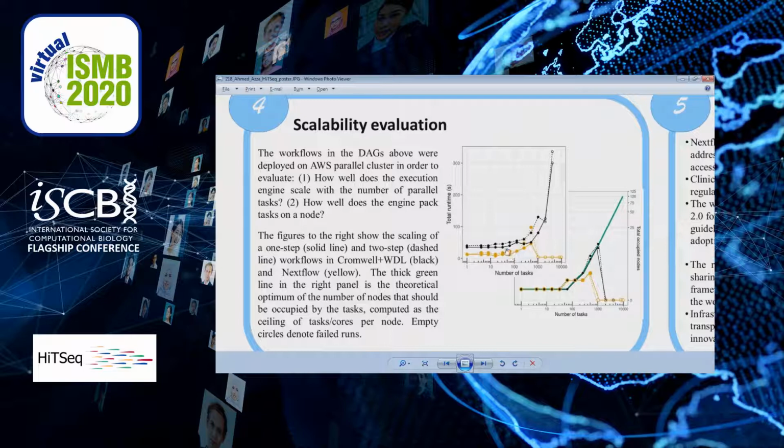Generally, though, at lower task counts, both of them were scaling linearly with increasing the number of tasks, while at higher counts, 1,000 and beyond, both of them were failing, with Cromwell distinctly taking longer to clean up and exit. While we only show patterns for Cromwell with WDL, the same pattern was observed for Cromwell when run with CWL.